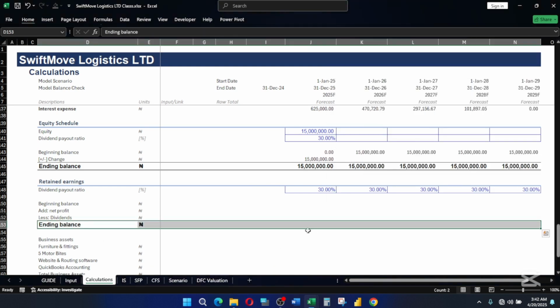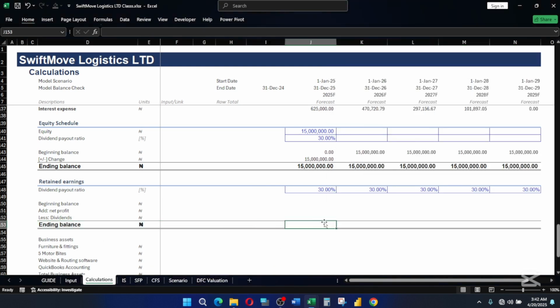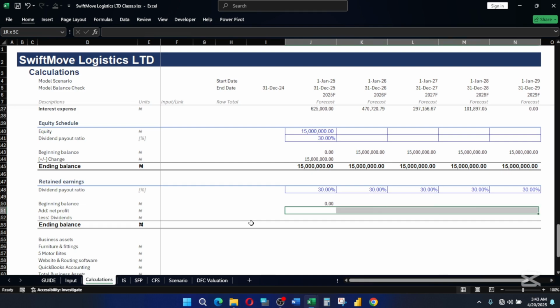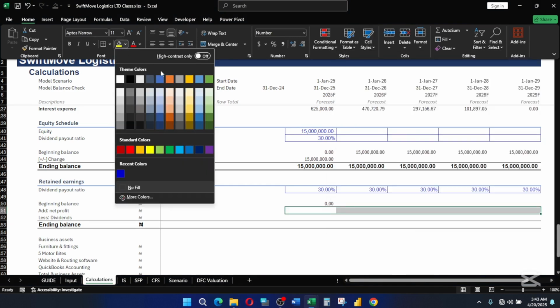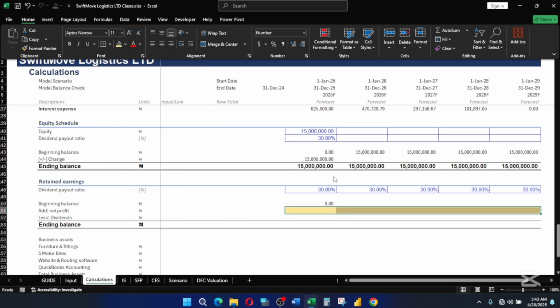If you don't know how we are getting to this point and why we are doing it so fast, it's because we have already laid the foundation earlier on. We did that in our model style guide, where we developed the entire model style. So this opening balance is going to be equal to the previous period. Now we have the net profit, which is going to come from our income statement, which is not yet ready. So I will just put something here to mark it.